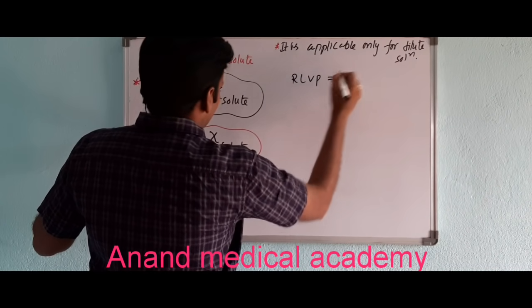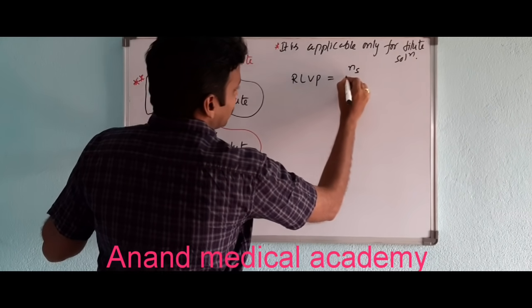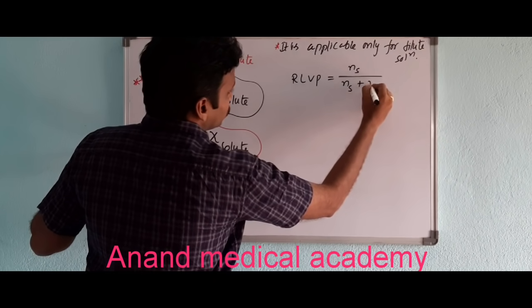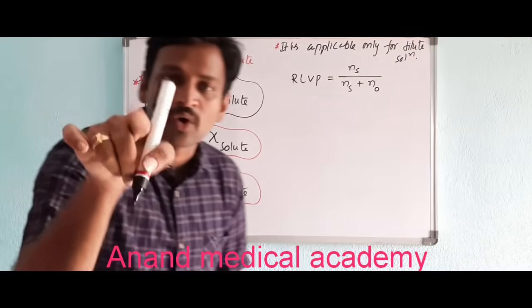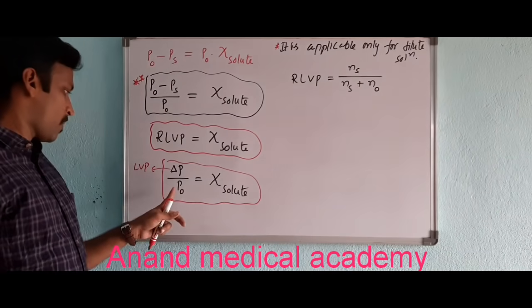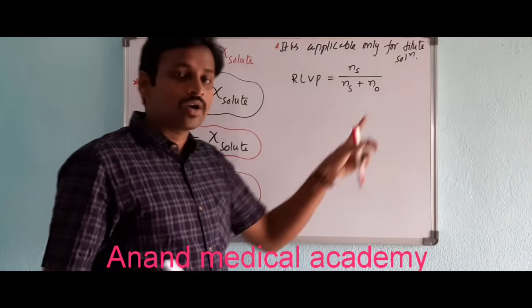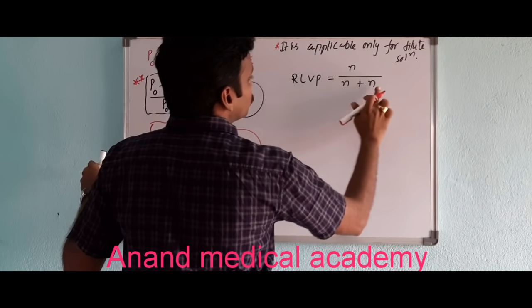RLVP is equal to mole fraction of solute. Can I write mole fraction of solute as number of moles of solute by number of moles of solute plus number of moles of solvent? Remember, P naught is the vapor pressure of solvent, not solute.